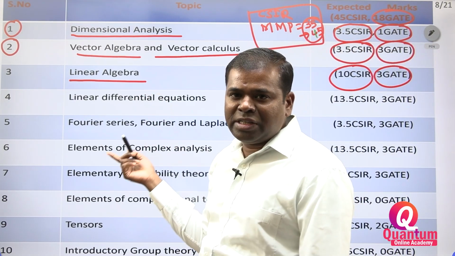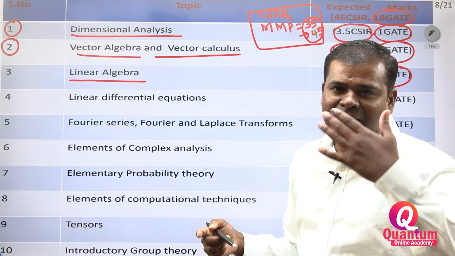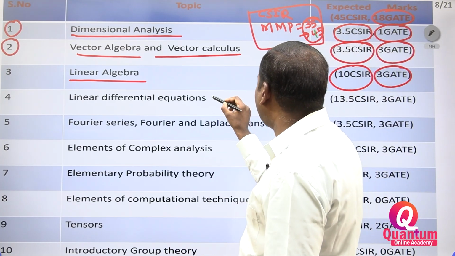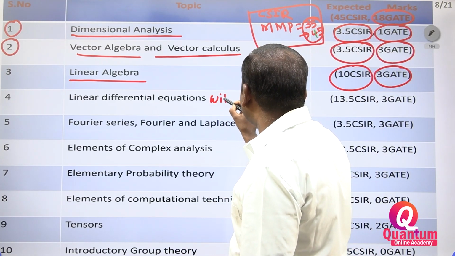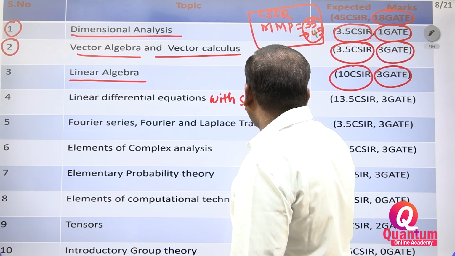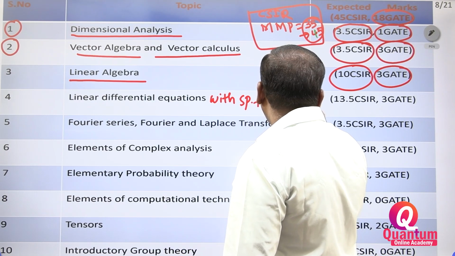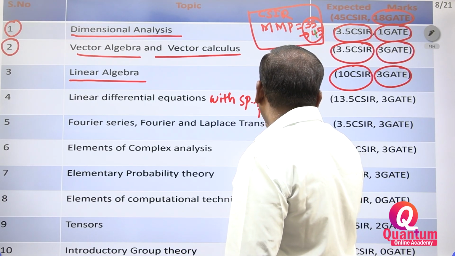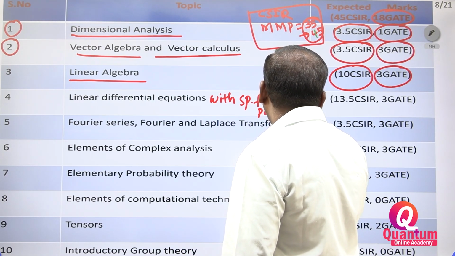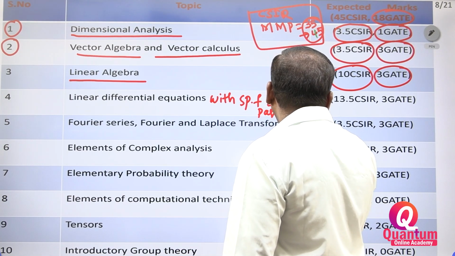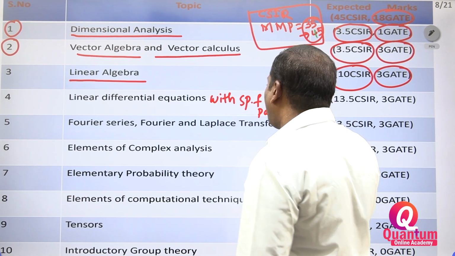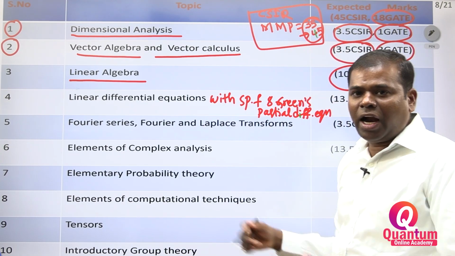Linear differential equations, first order and second order, including the special functions and Green's theory, and partial differential equations, all the things you have to take as one, including the advanced part also.